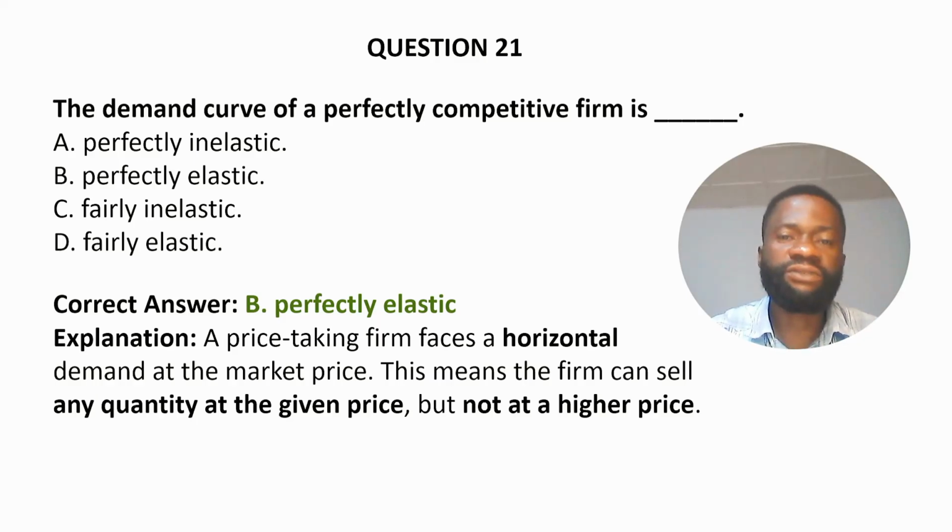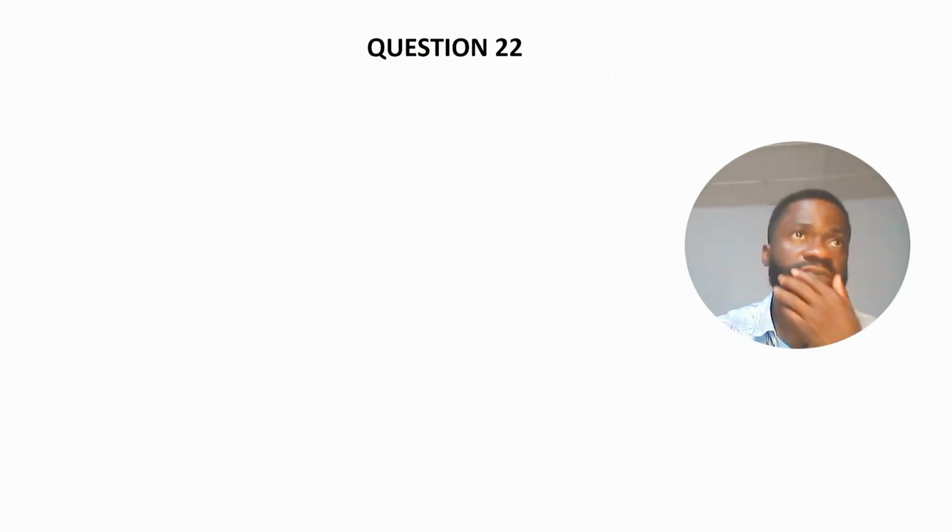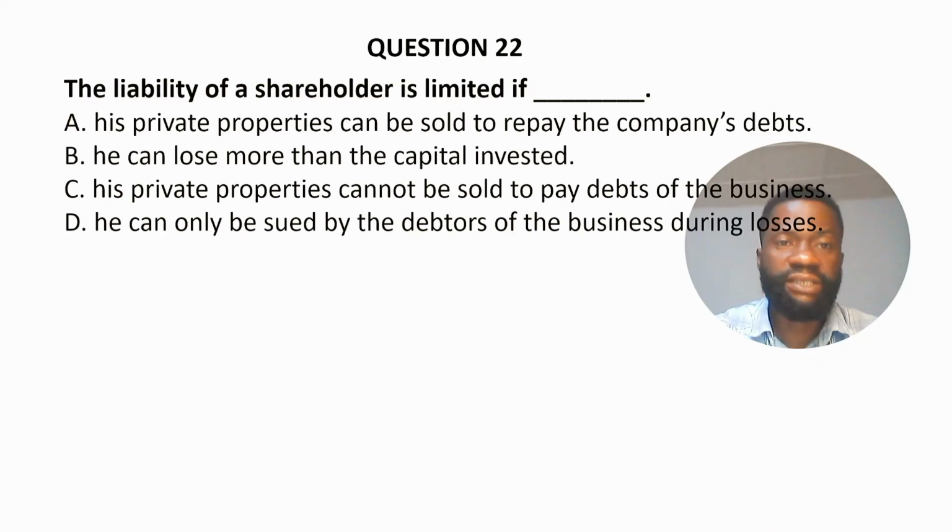Question 22. The liability of a shareholder is limited if dash. A. His private properties can be sold to repay the company's debt. B. He can lose more than the capital invested. C. His private properties cannot be sold to pay debt of the business.